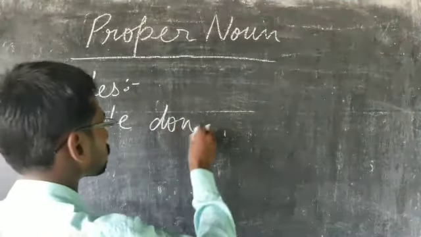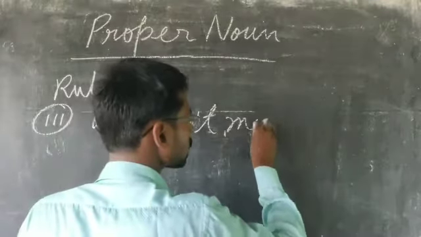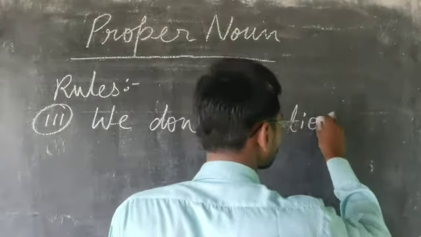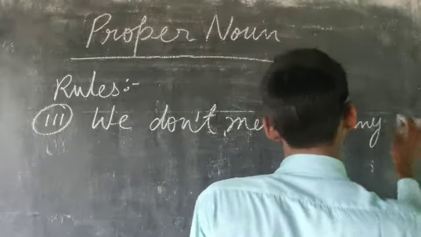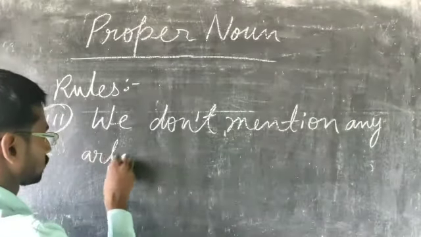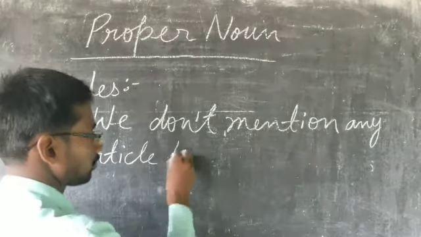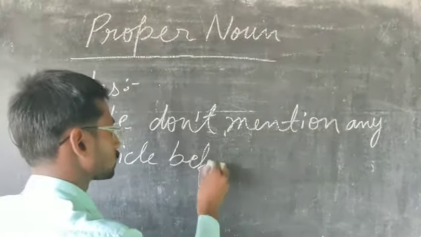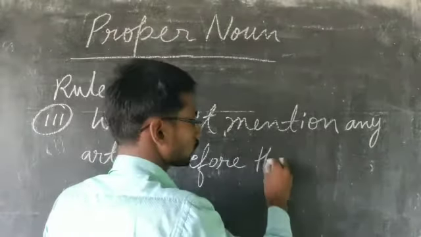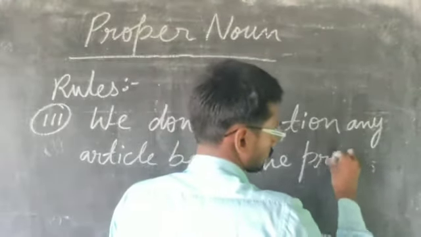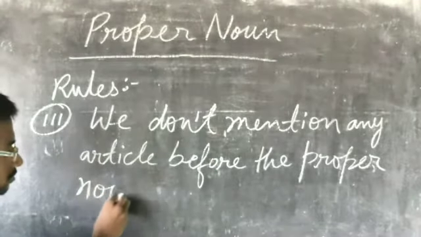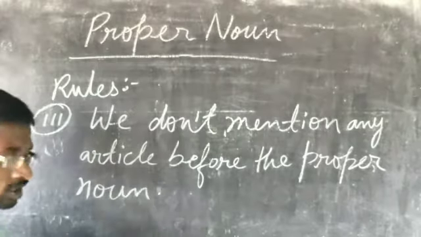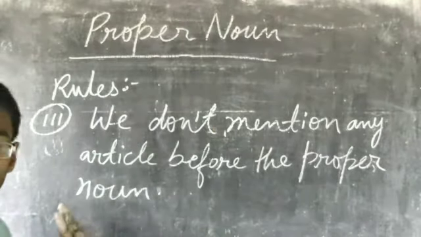Rule number 3: we don't mention any article before the proper noun.